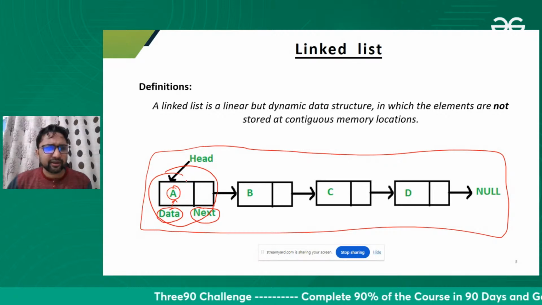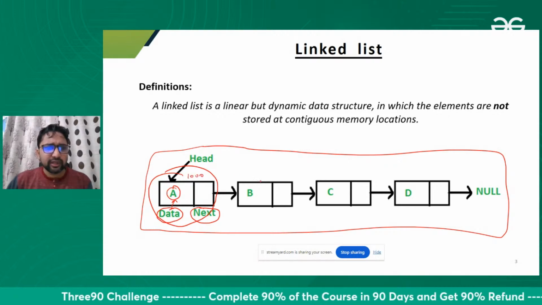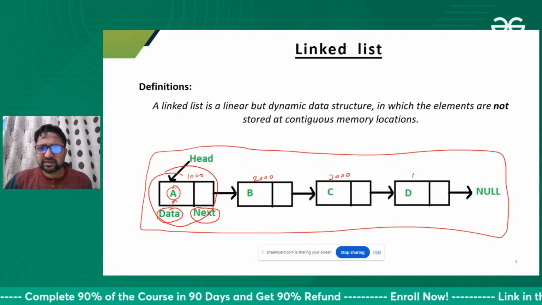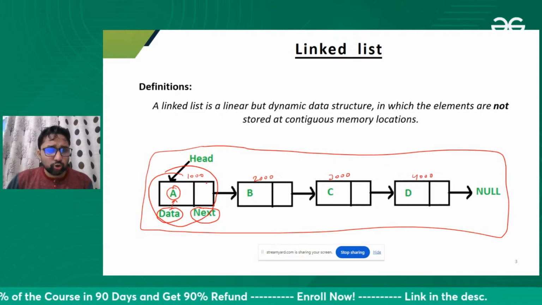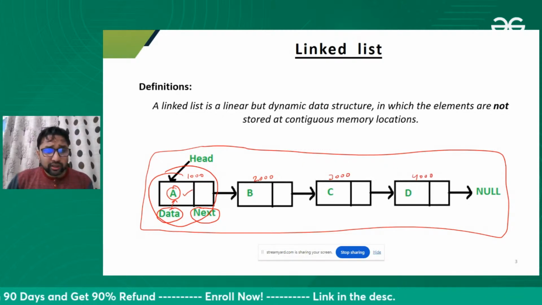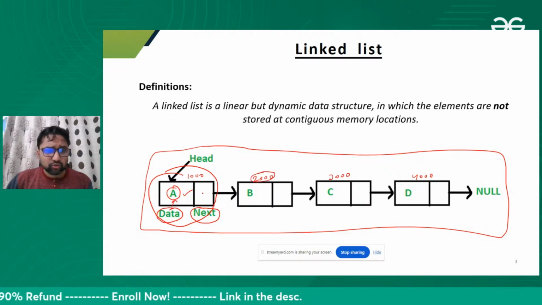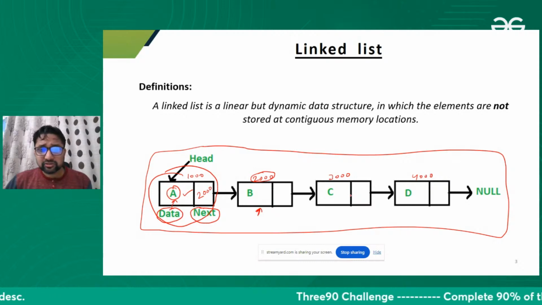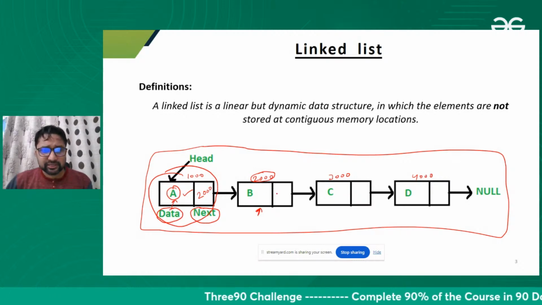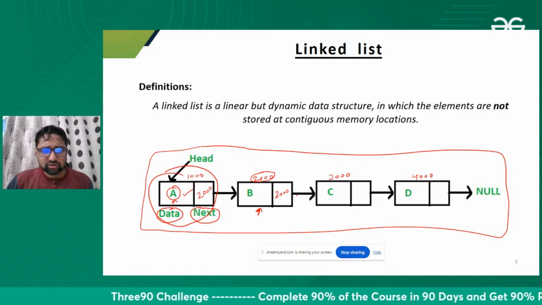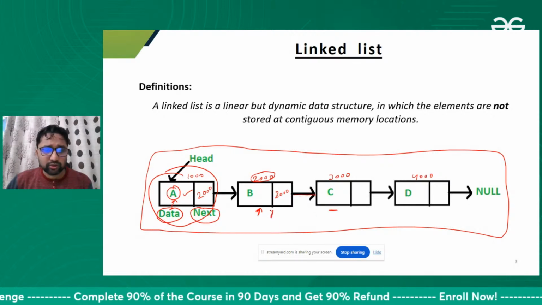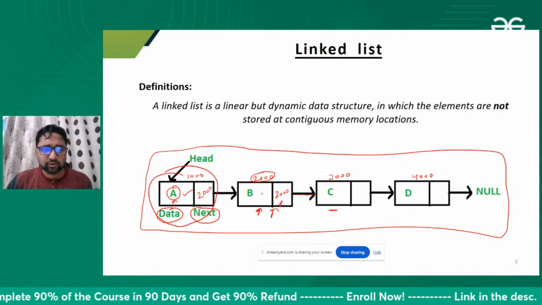For example, the address of the first node is 1000, the address of the second node is 2000, and here it is 3000. I'm just randomly assigning addresses. The previous node holds the address of the next node, so this link shows that the address of this node is stored in the next part of the previous node.